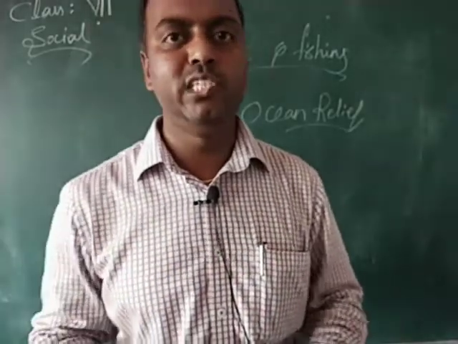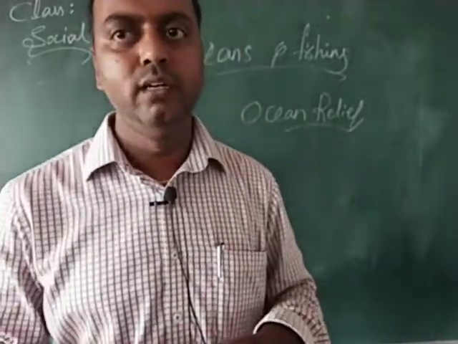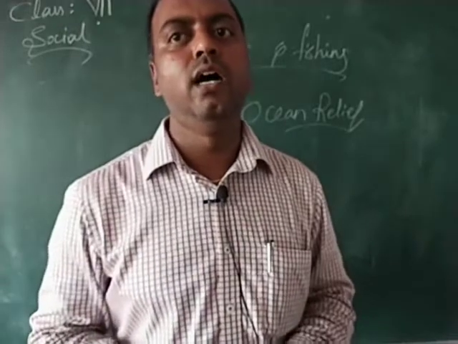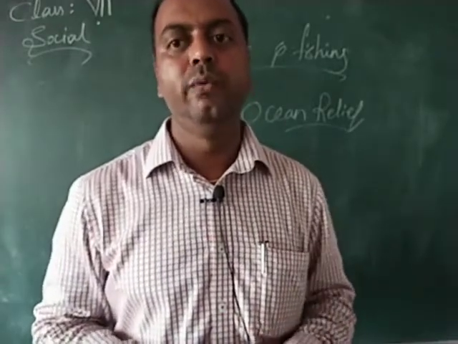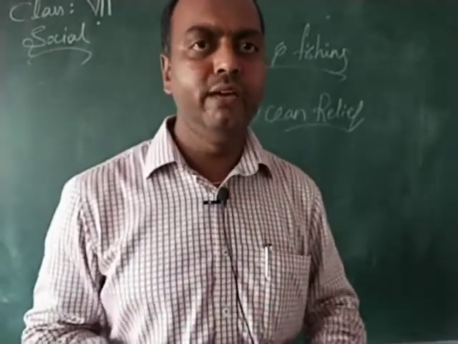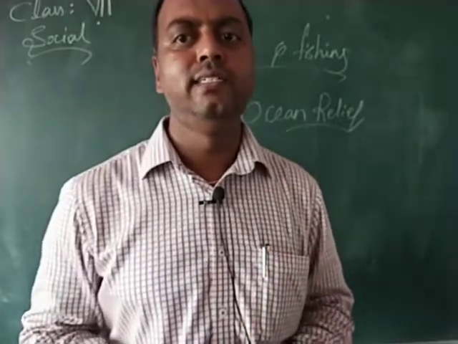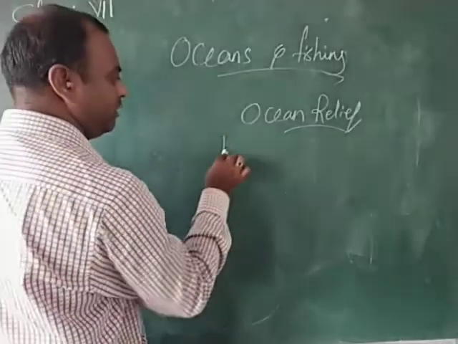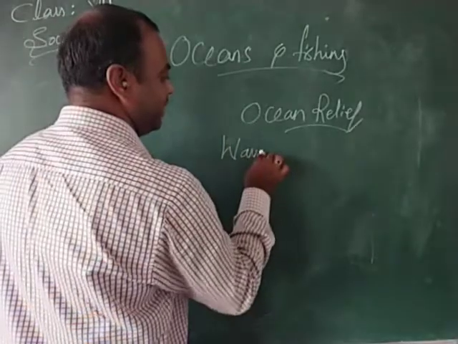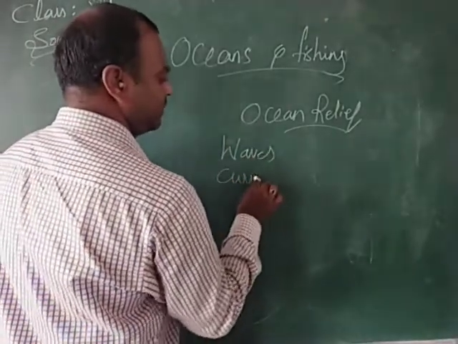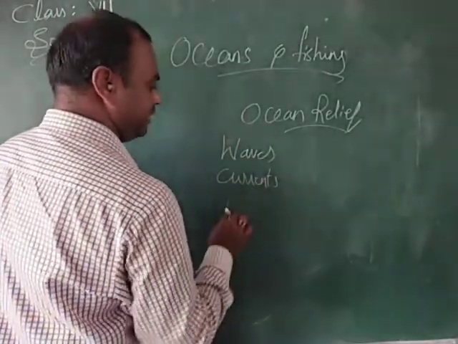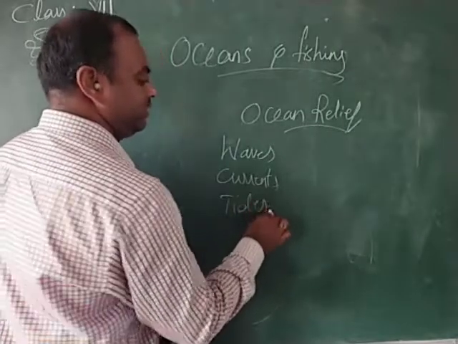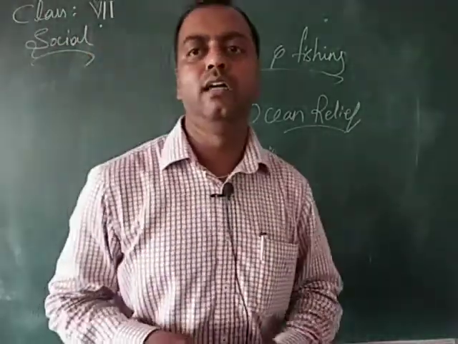The water of the ocean is never still, it keeps on moving. The different movements of the ocean water we can call waves, currents and tides. We classify the ocean water movements as waves, currents and tides. These are the three different water movements in the ocean.